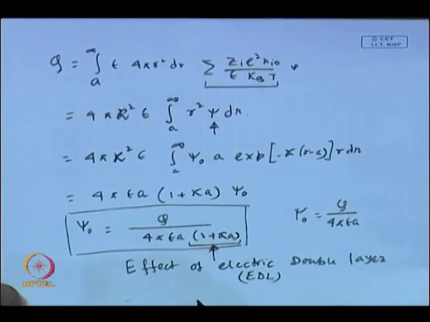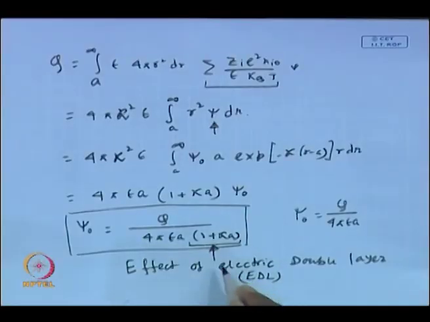EDL in the solution. For those who came late or could not attend the last class, let me clarify the significance of the electric double layer. It is basically the region around a charged sphere or a charged flat surface where the presence of the electric field in the electrolytic solution is experienced.